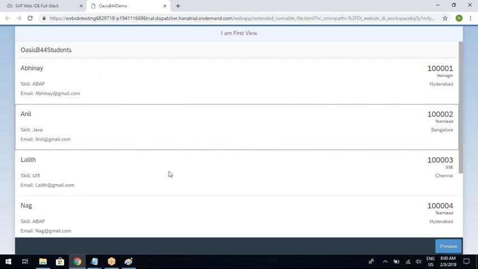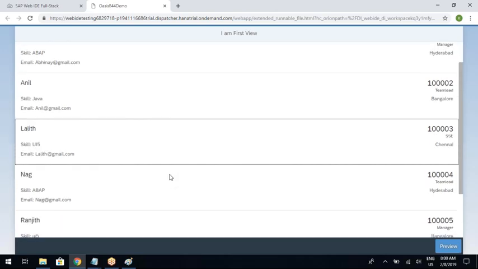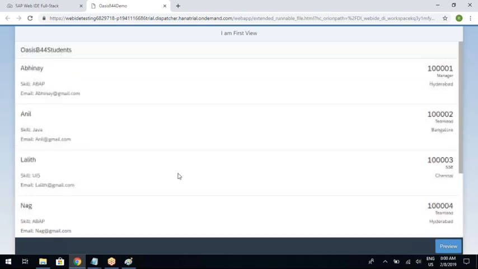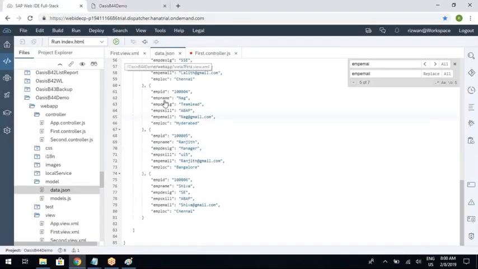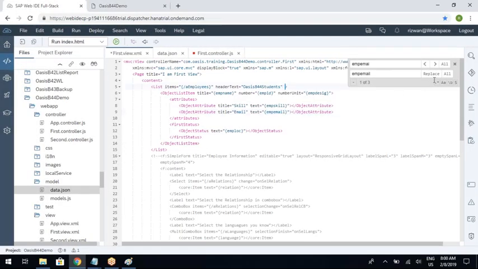First of all, your list is not enabled with selection. To enable the list with selection, you need to write mode equal to single select master. If you don't write this property, the list will not be selectable.